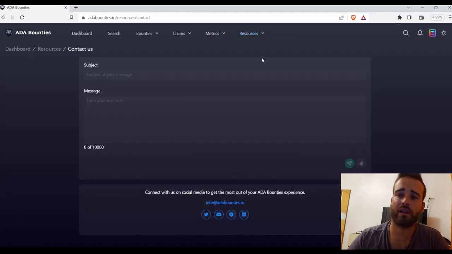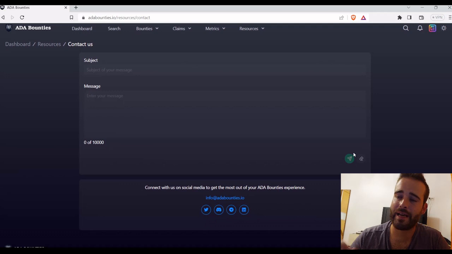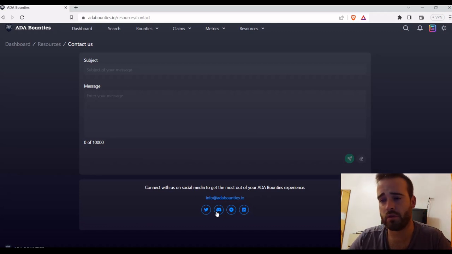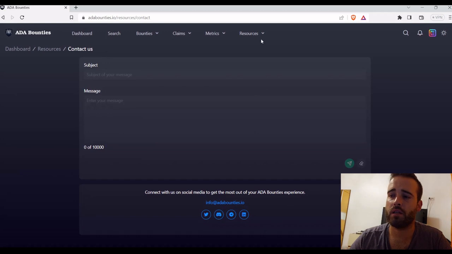In resources, you can click on contact us and you can contact the team. You need a verified email to do that through this form, but you can also send them an email to info@adabounties.io. And you have here the Twitter, the Discord, Telegram, LinkedIn. I contacted the team on Discord. They were pretty responsive, so that's certainly an option.